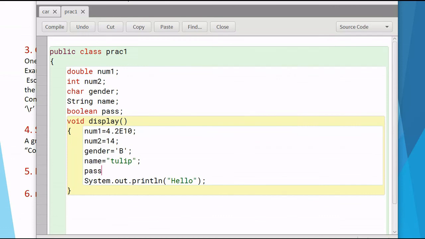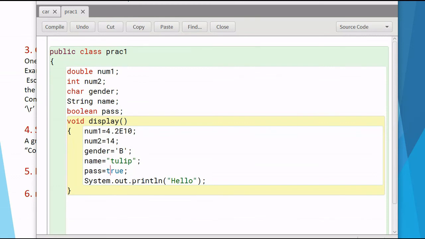So I can say pass equals true, which indicates the Boolean value, where t for true is small. So when I compile this without any error, my entire code is now using different kinds of literals. What are the different kinds of literals that I have used? This is a double literal, that is a floating point literal. This is an integer literal, this is a character literal, this is a string literal, and this is a Boolean literal.